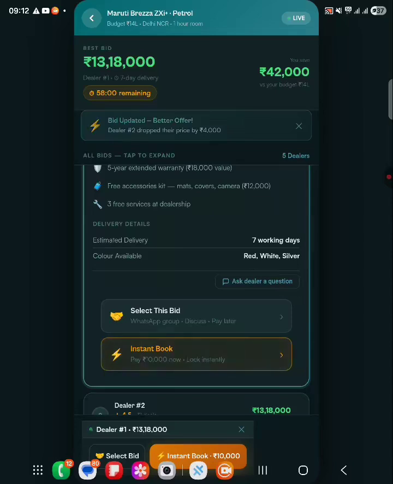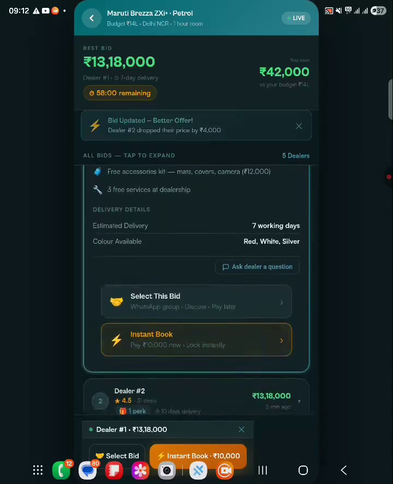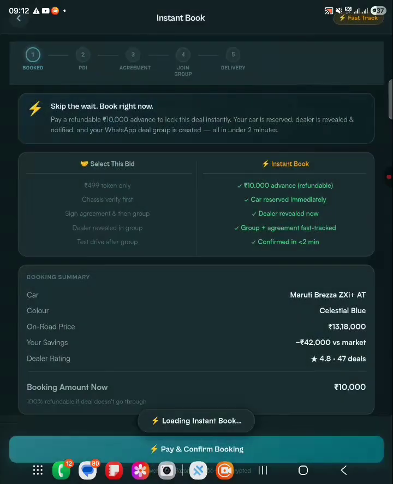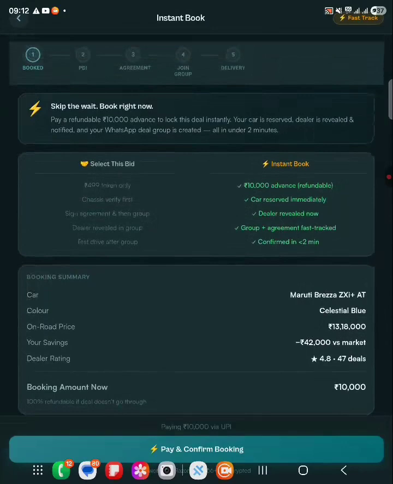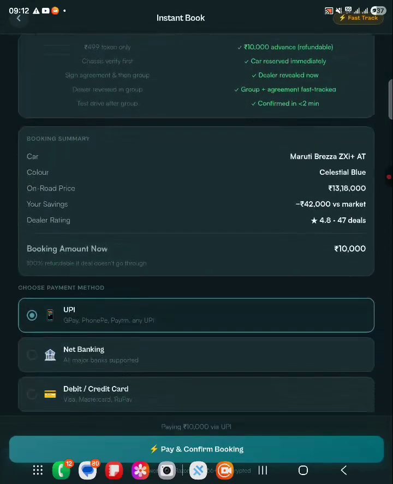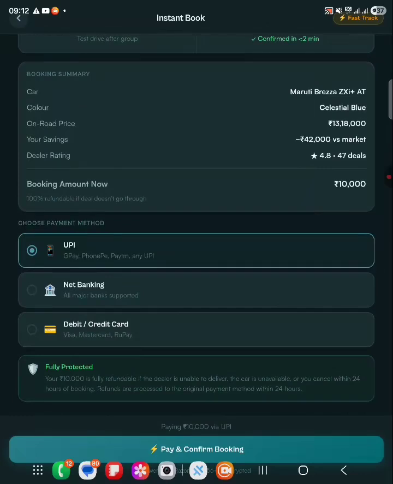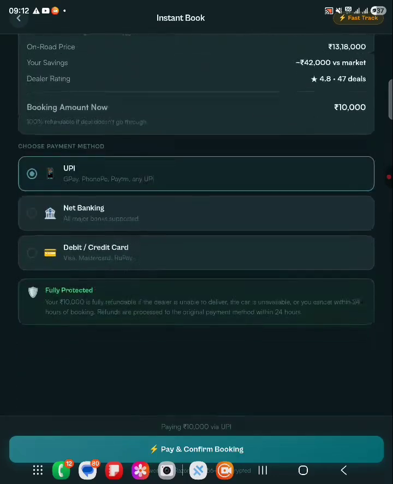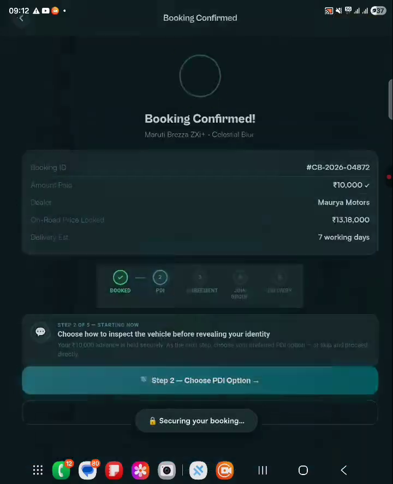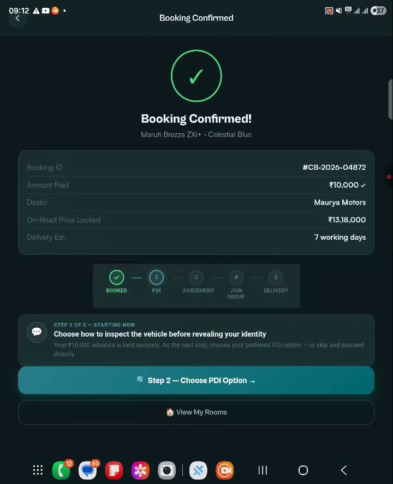So suppose the buyer wants to instantly book this car. What will happen? First of all, the buyer has to make a payment to assure the dealer that he is quite interested in buying this car. This will also make sure that the dealer freezes the chassis number of the car model the buyer has requested or is willing to purchase. Here I will just make this payment, and the payment is done.